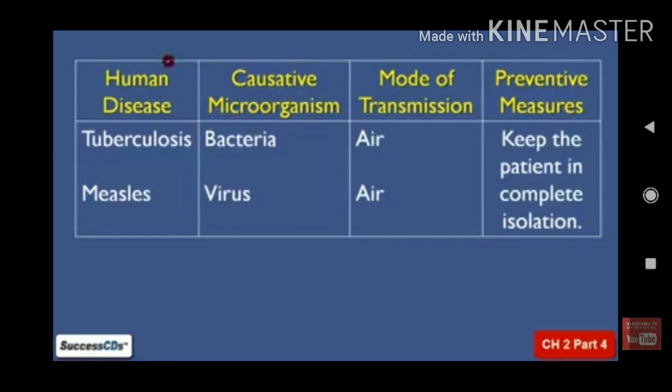Clear? Okay. If you look at the other diseases like measles, chickenpox and polio, what is common among these three? Those are caused by viruses. Let us see and observe the symptoms and the preventive measures in the next classes.